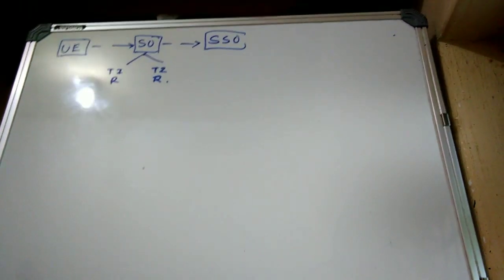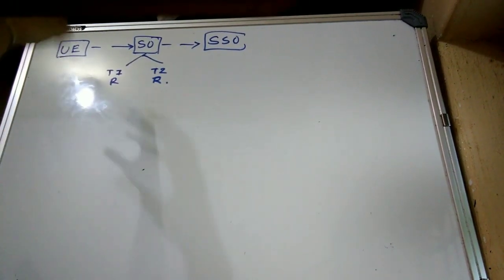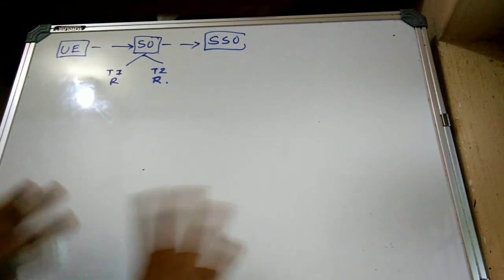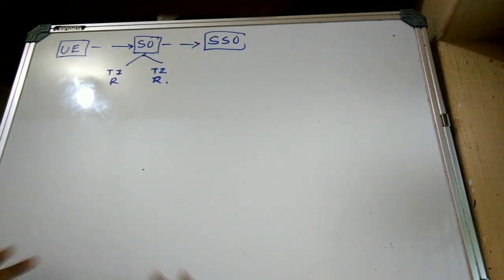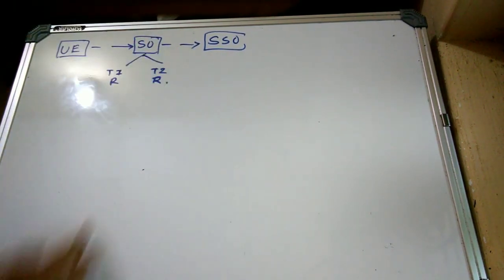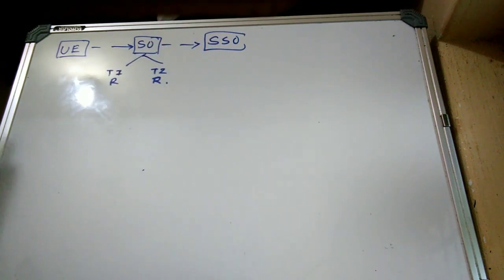So here we are explaining the last portion. The user entity is outsourcing certain services to the service organization. With respect to that service, suppose they are providing tax planning with respect to the employees' salary and pension scheme to the service organization. The service organization is outsourcing the pension plan to a sub-service organization.